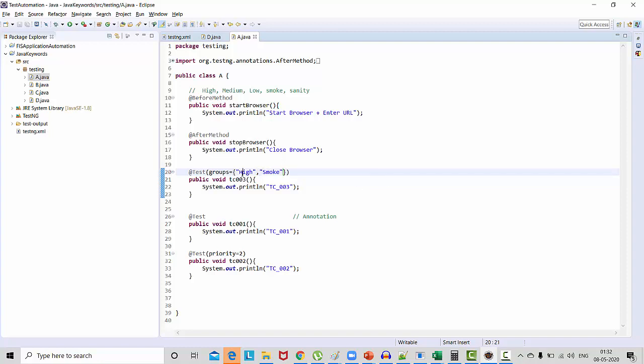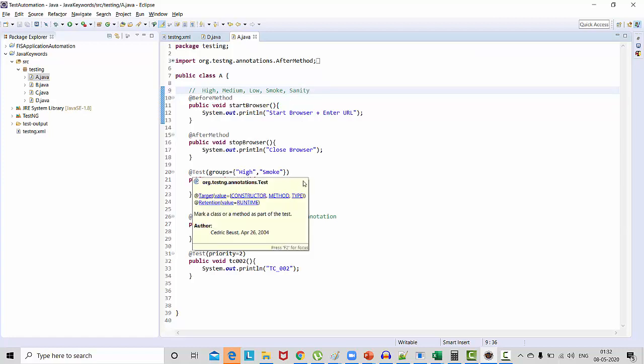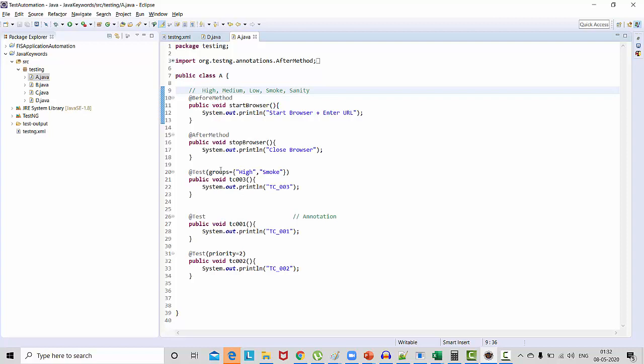And this is case sensitive. So whatever you are using, it should be exactly the same. So I'm saying we should use it like this. We as a team have decided like this. Okay. Now this test case belongs to the high priority group plus the smoke testing group. And also what I do, I'll just print here high and smoke. So when it executes, we can easily identify whether the correct test case is executing or not.